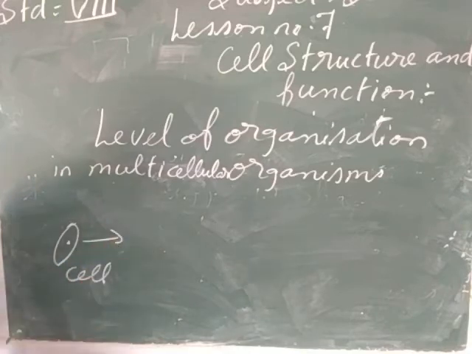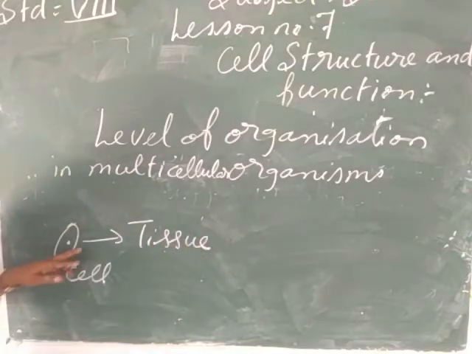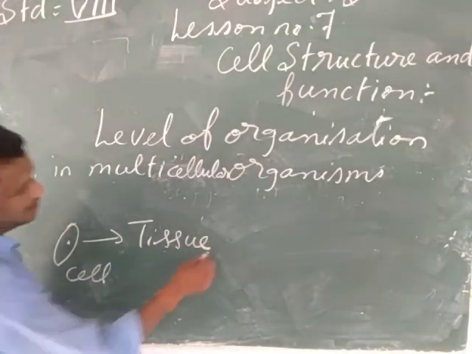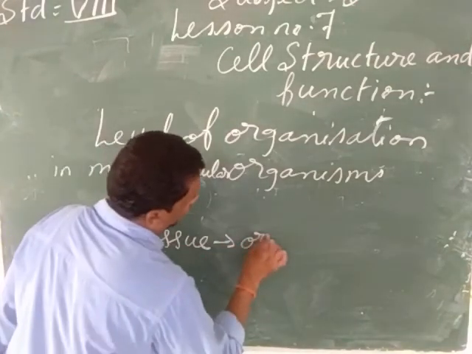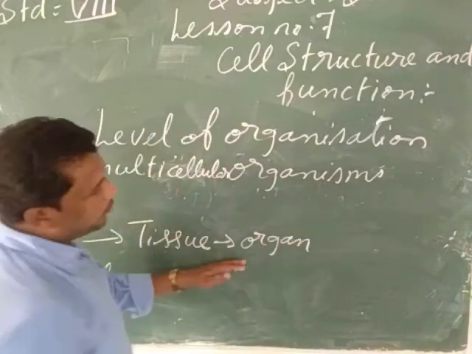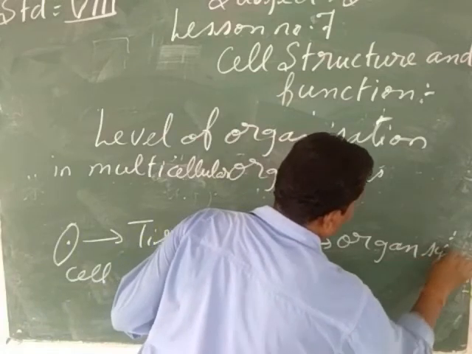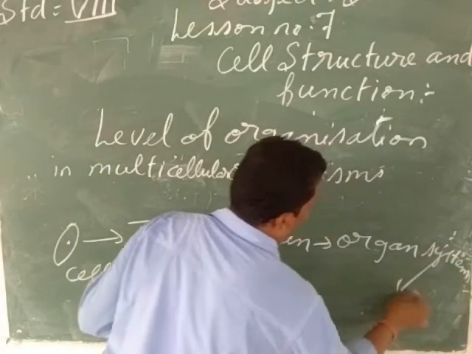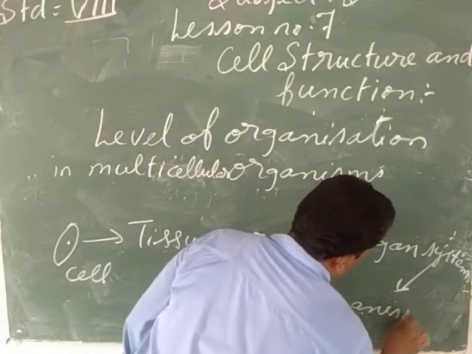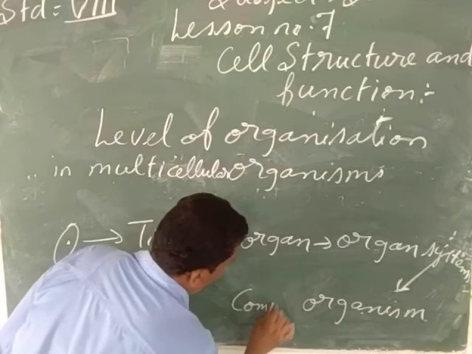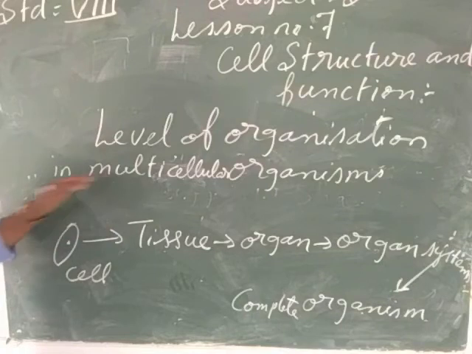A group of cells join together and they form the tissue. A group of similar cells join and form the tissue. And similar tissues join together to form the organ. And when a group of organs join, they form the organ system. And when the group of organ systems has been formed, they form the complete organism. So my child, it is the level of organization in the multicellular organism.